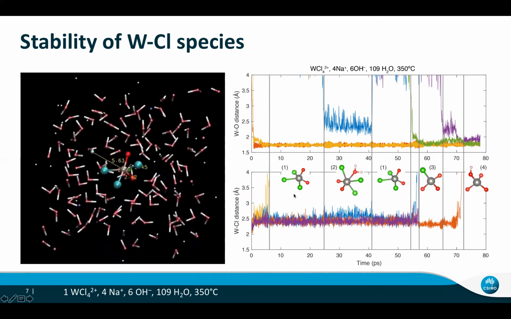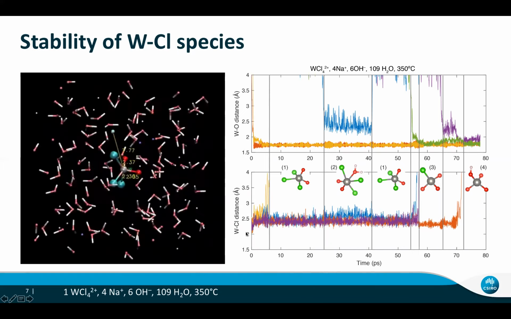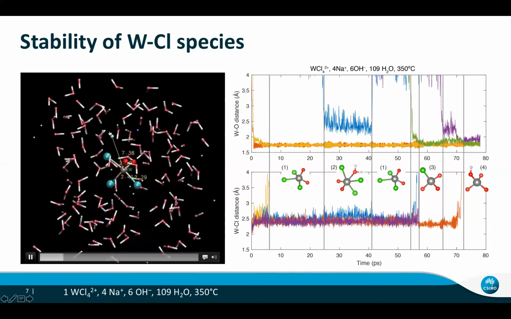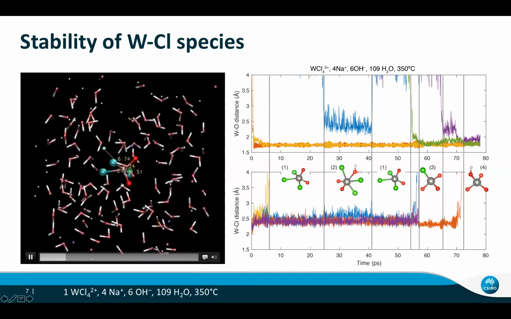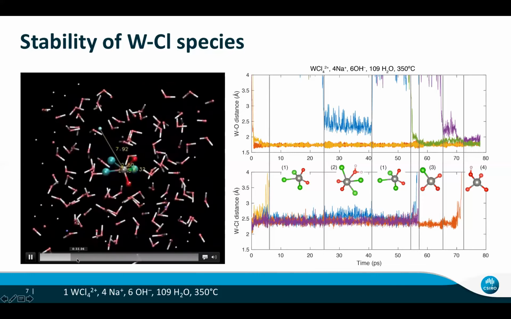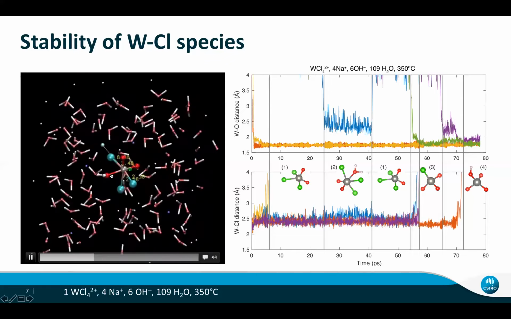We can see at the beginning of the simulation, we have 4 chlorides surrounding tungsten, and then 1 chloride leaves and only 3 chlorides surround the tungsten. At the same time, 2 oxygens are here, and as the simulation goes on, there is another oxygen.